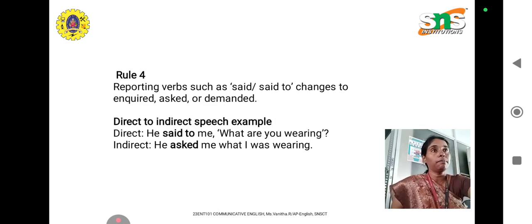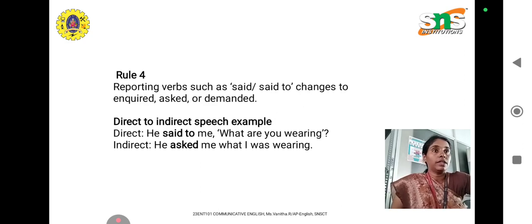Rule 5 is another rule which tells that while changing direct speech to indirect speech, the modal verbs can, may, might, must, should used in the sentence change. Can changes to could, may changes to might, and must becomes would have to or had to.